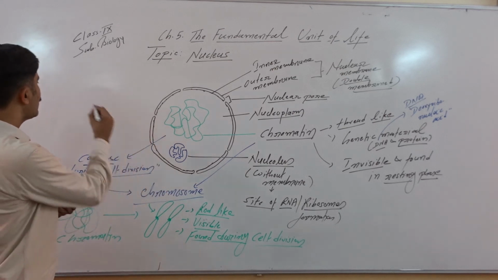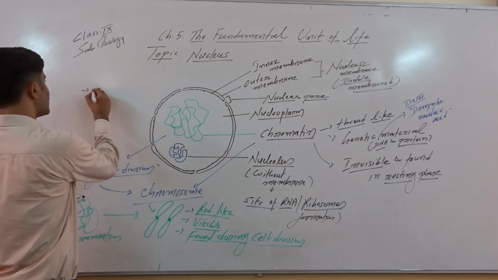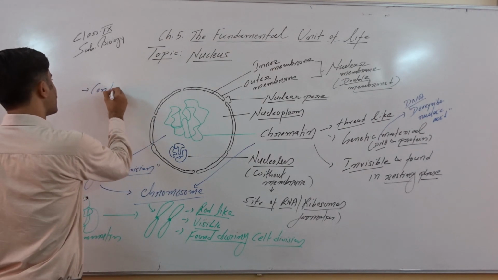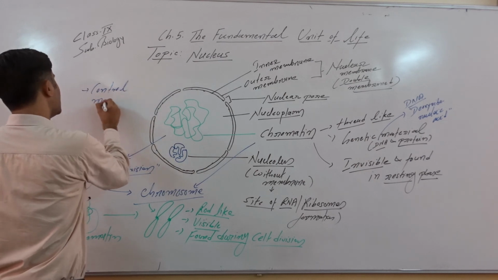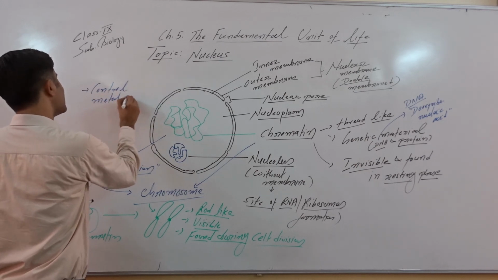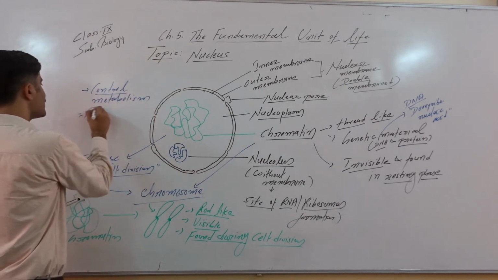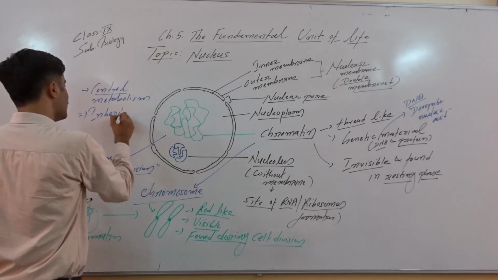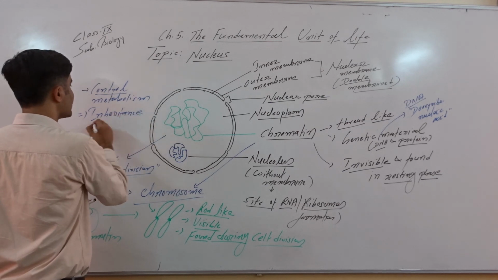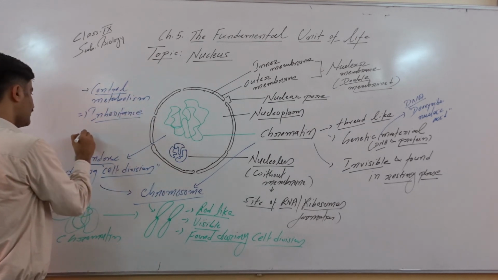Quickly we can look into the functions, which we have already discussed. The nucleus controls metabolism. All the chemical reactions of the cell are regulated by the nucleus. It is responsible for inheritance, meaning passing of traits from one generation to the next.